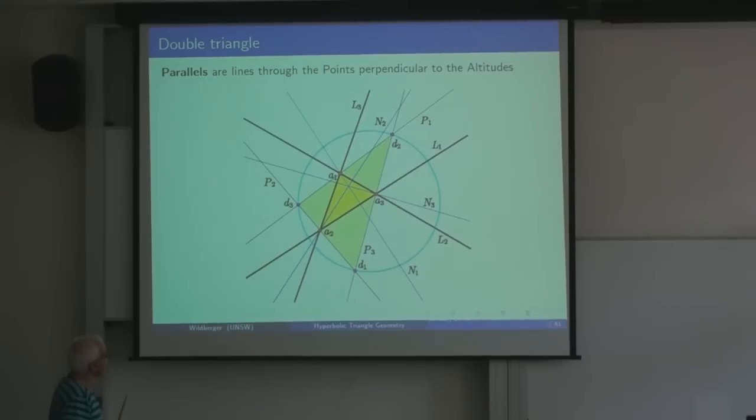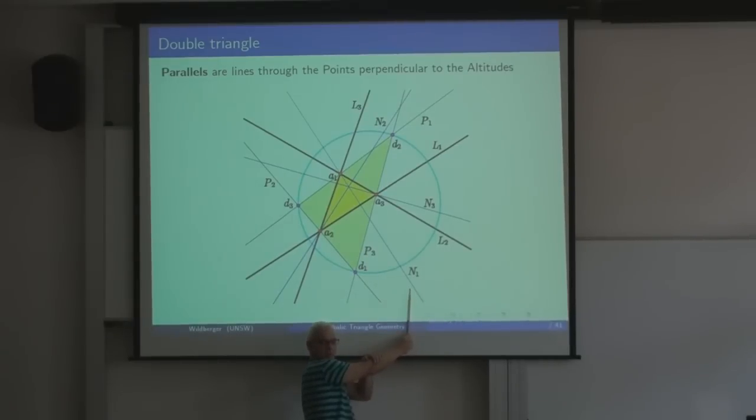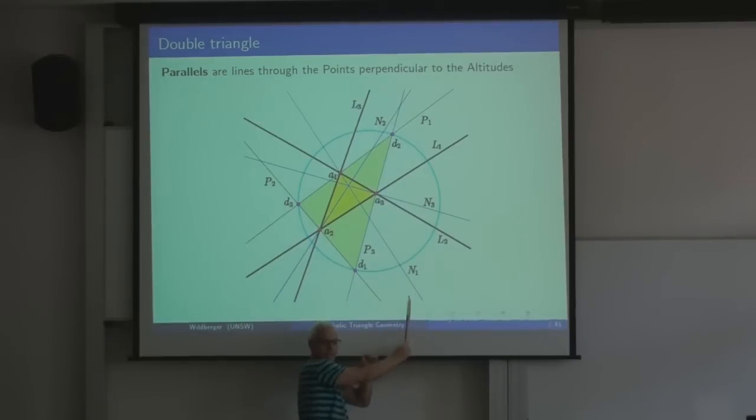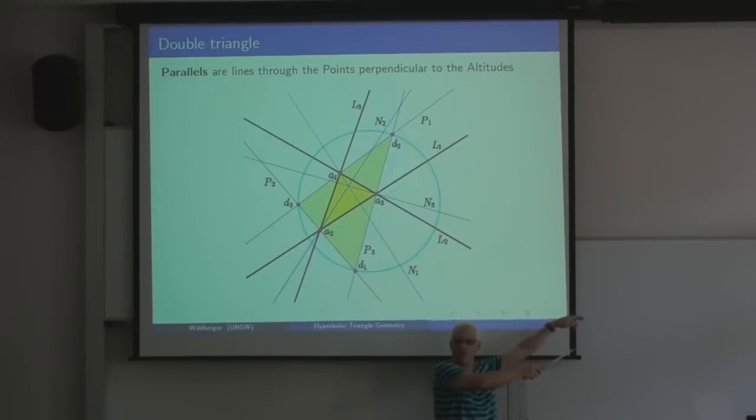So from my point of view, the right way of thinking about parallelism is this, that in Euclidean geometry, say these two lines here are parallel because one of them is perpendicular to the perpendicular of the other. Okay, that's a sort of simple-minded local definition of parallel, which doesn't involve having to go out here forever and ever and check to see whether they meet or not.